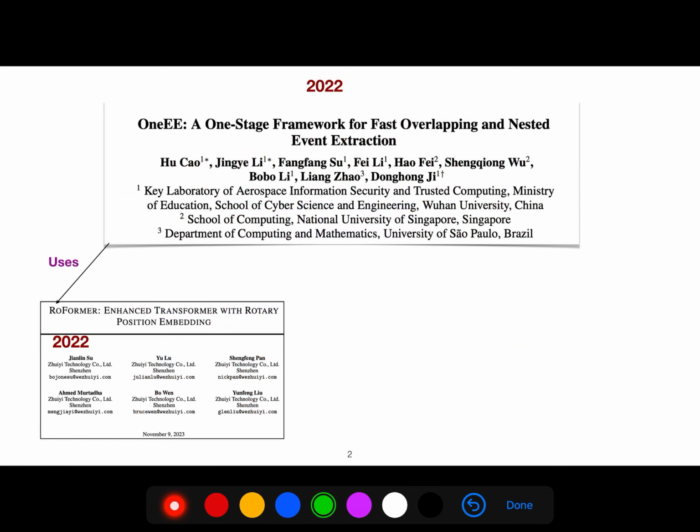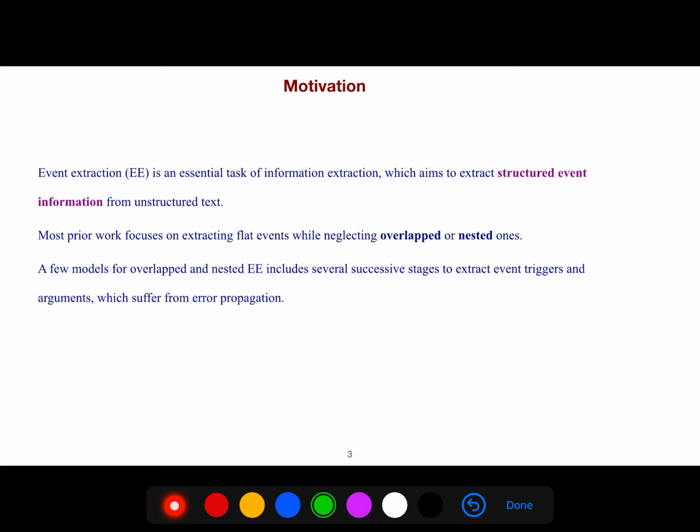So I'm going to be focusing on this paper from 2022, which uses a reformer, which is an enhanced transformer with rotary position embedding. Event extraction is an essential task of information extraction, which aims to extract structured event information from unstructured text.